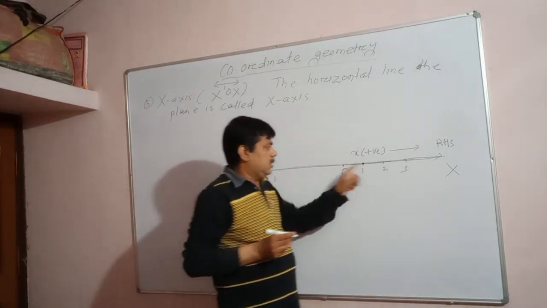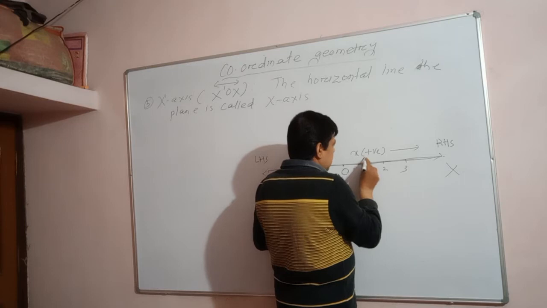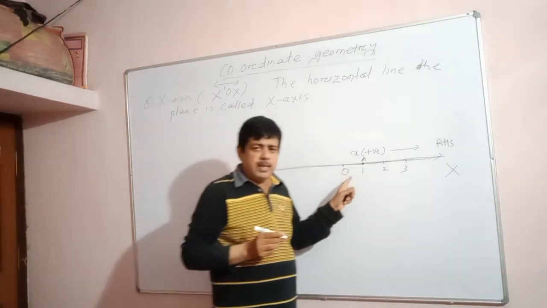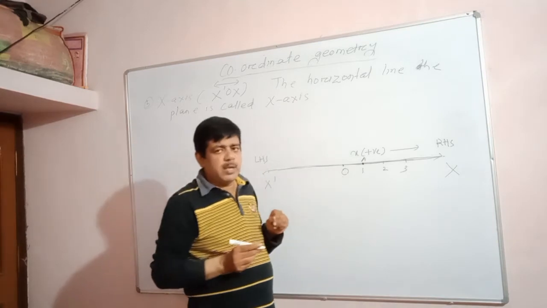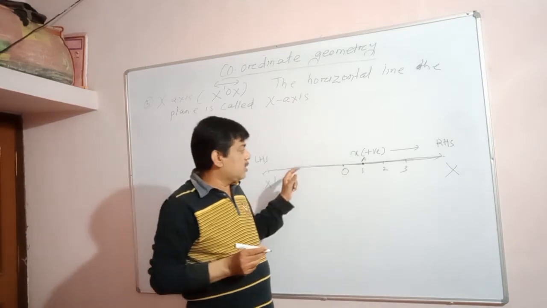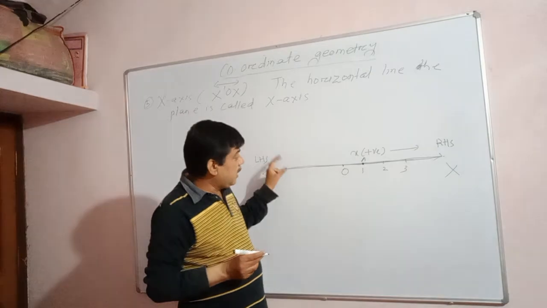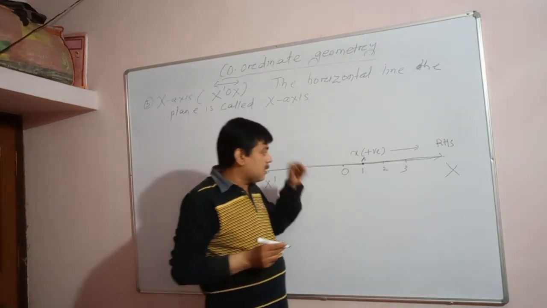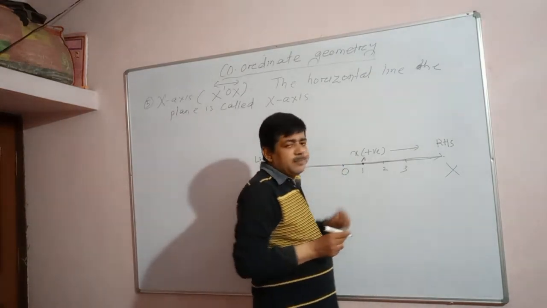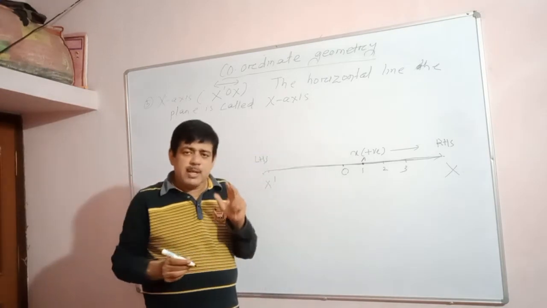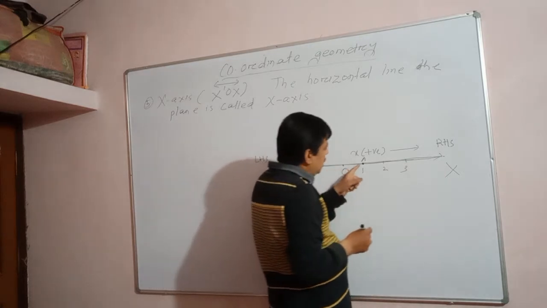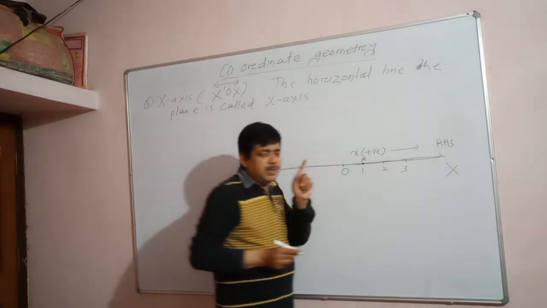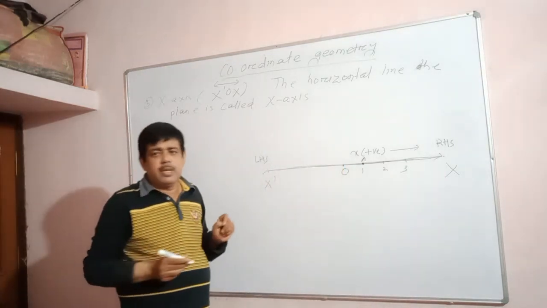Here is a point. Suppose the name of the point is A, and every point on the line is associated with one real number. But if a line is taken as a part of the plane, it must have two coordinates: one is the x coordinate, the other is the y coordinate.